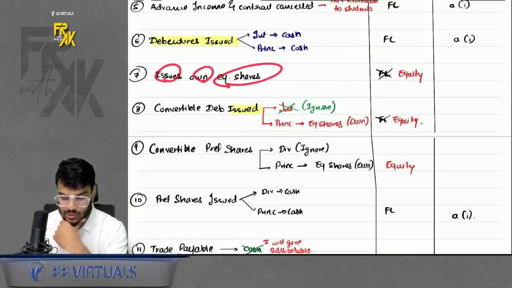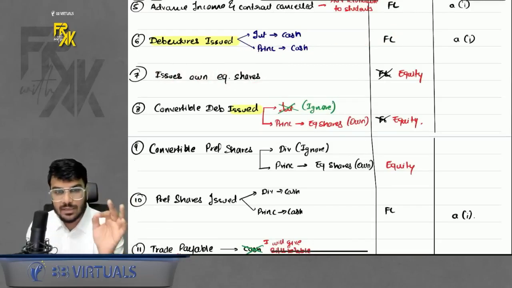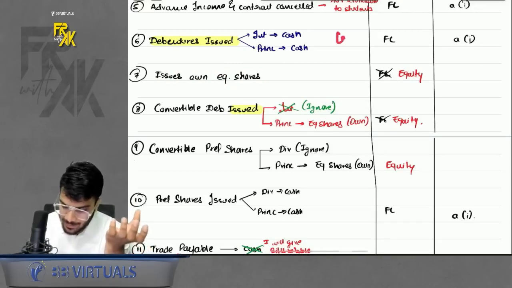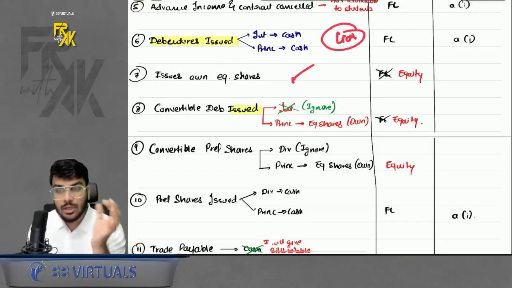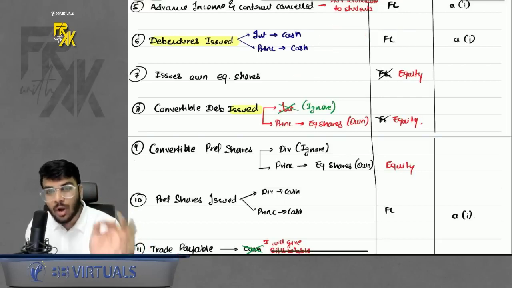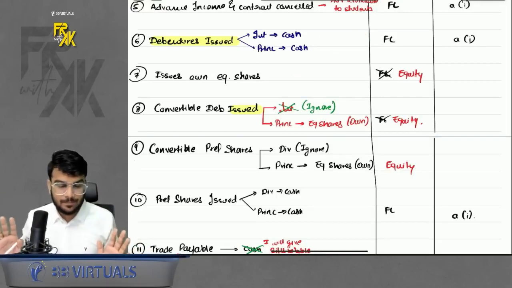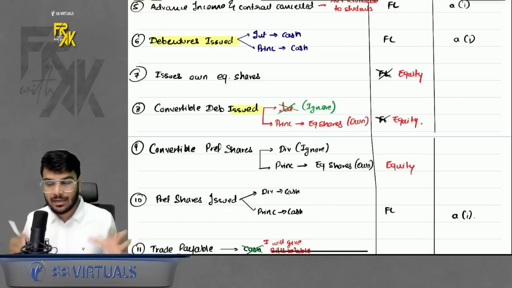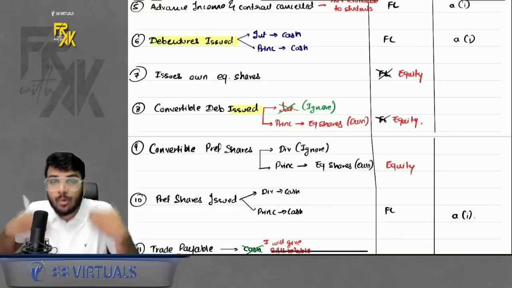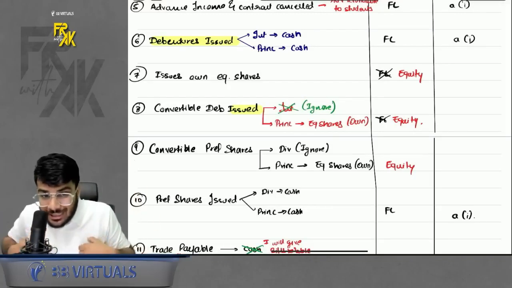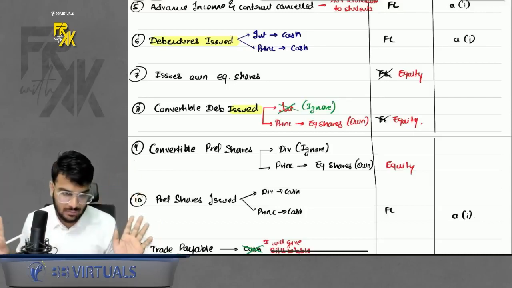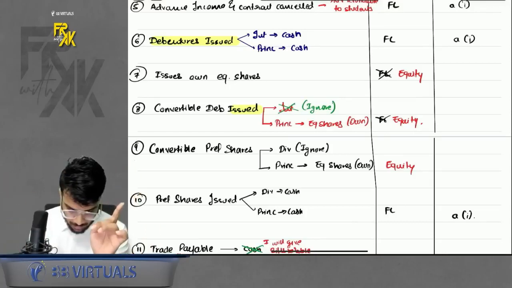Issue of own equity shares. Whenever the company is issuing equity shares to raise funds, it is not a liability. It is an equity. So whenever the company has to issue or deliver its own equity shares, under a liability or any transaction, for the party who is delivering its own equity share, it is an equity transaction, not a financial liability. Do remember that part. Okay.